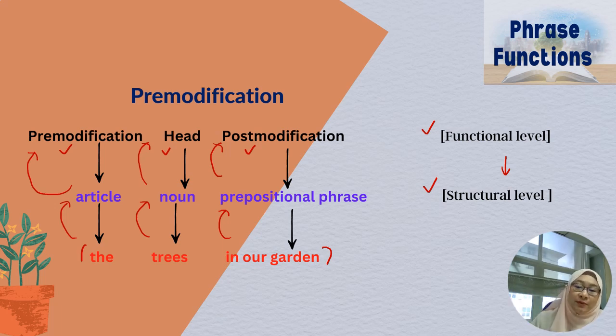So we have the article, we have the noun, and we have the prepositional phrase, because we take the entire phrase here, rather than putting this as a preposition, this as a personal pronoun, this as a noun. And then that is the structural level, and then finally the whole, entire phrase. So this is the most basic structure of a noun phrase, which consists of two levels, functional and structural level.